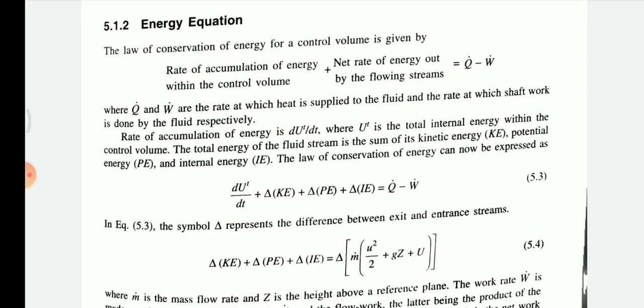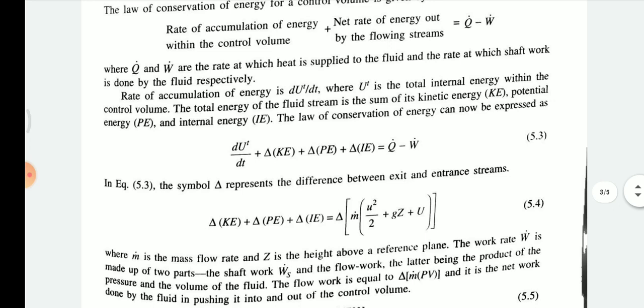So the law of conservation of energy can be expressed as dUt by dt plus delta of kinetic energy plus delta of potential energy plus delta of internal energy, equal to q dot minus w dot. Now kinetic energy is given by 1/2 m u square, and the potential energy is m g z, and internal energy is m U. Okay, so put in the values of each and every term.